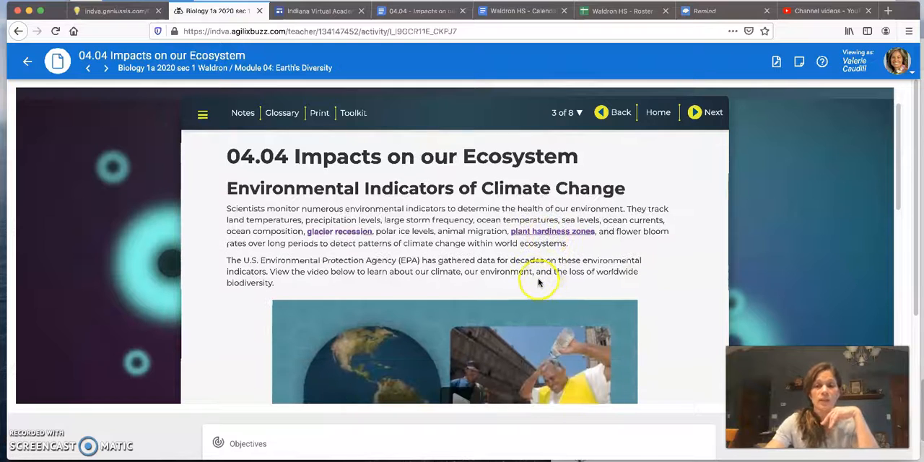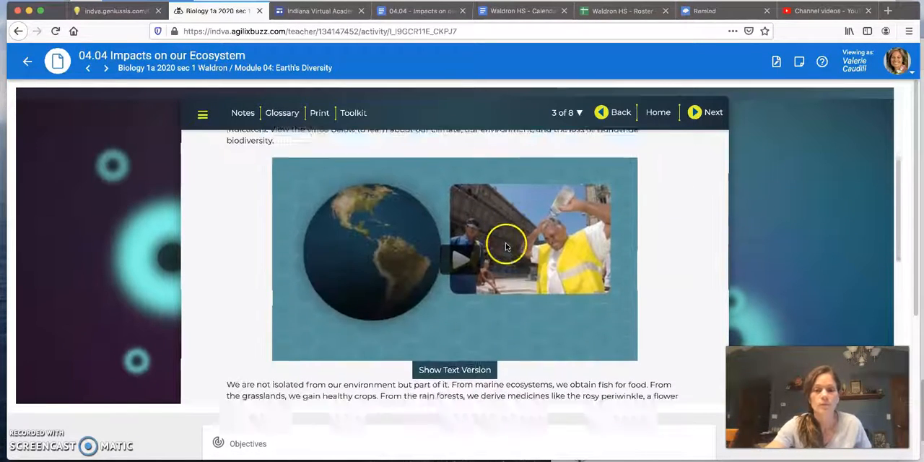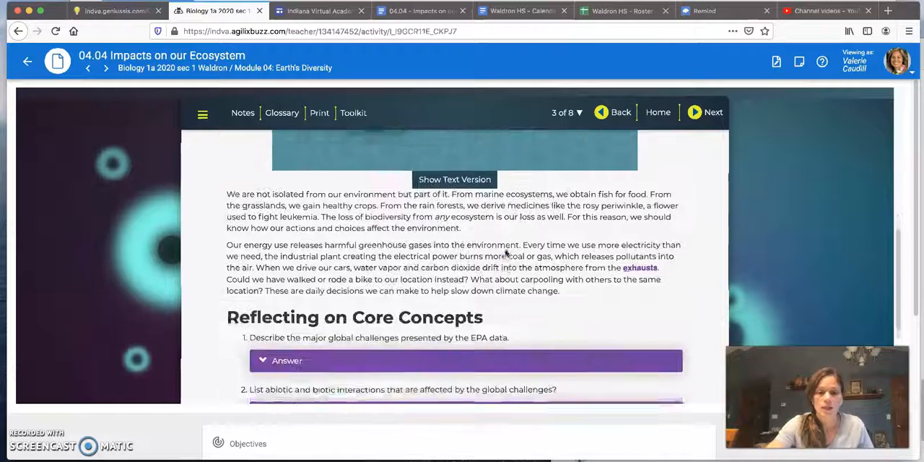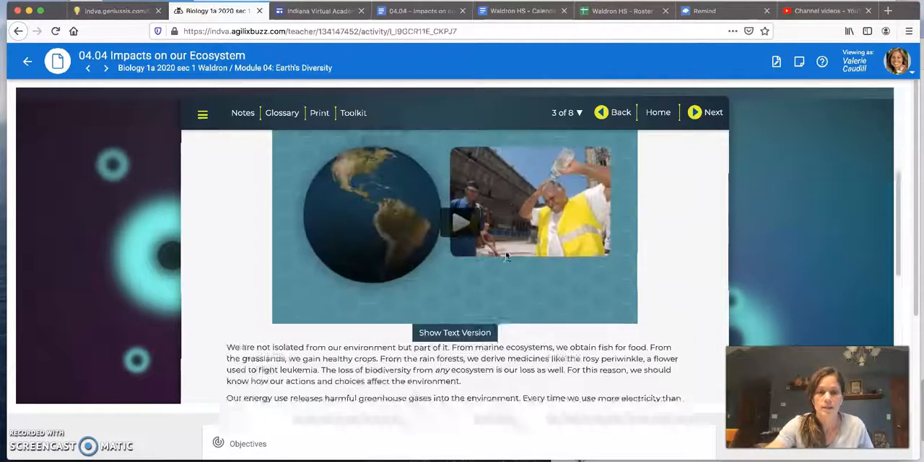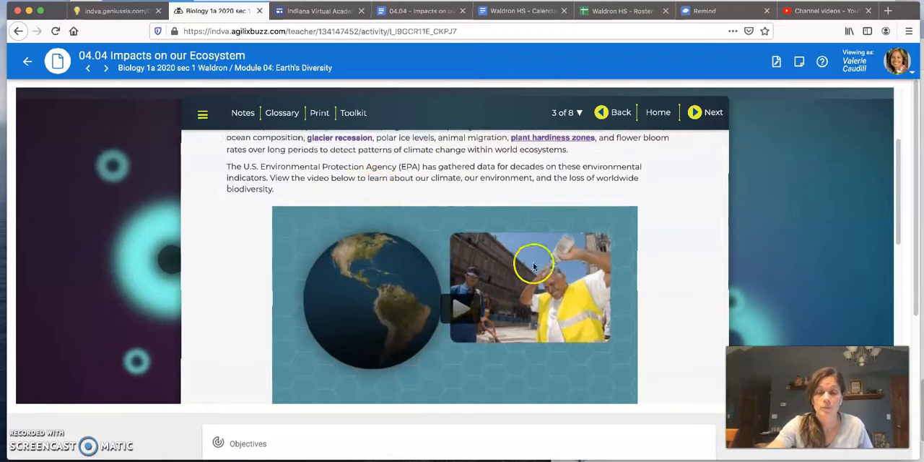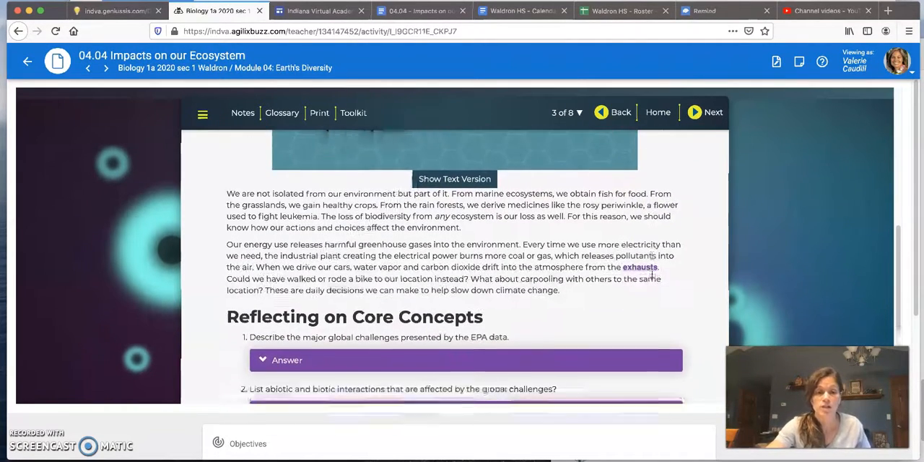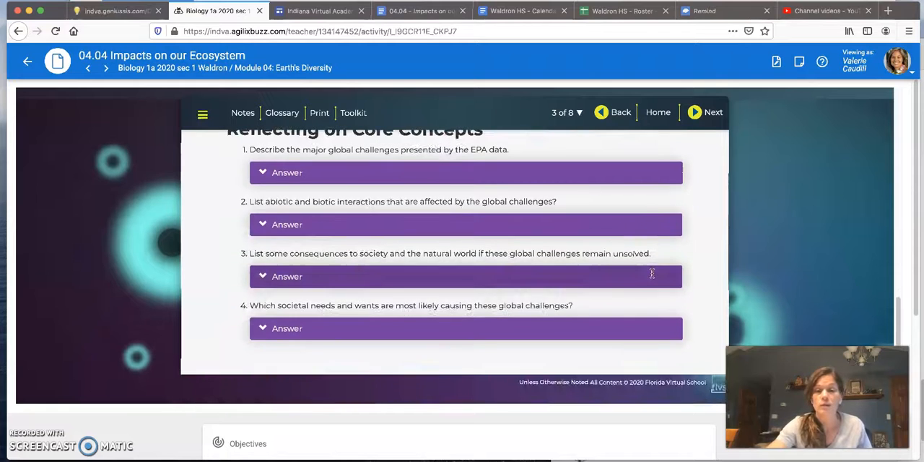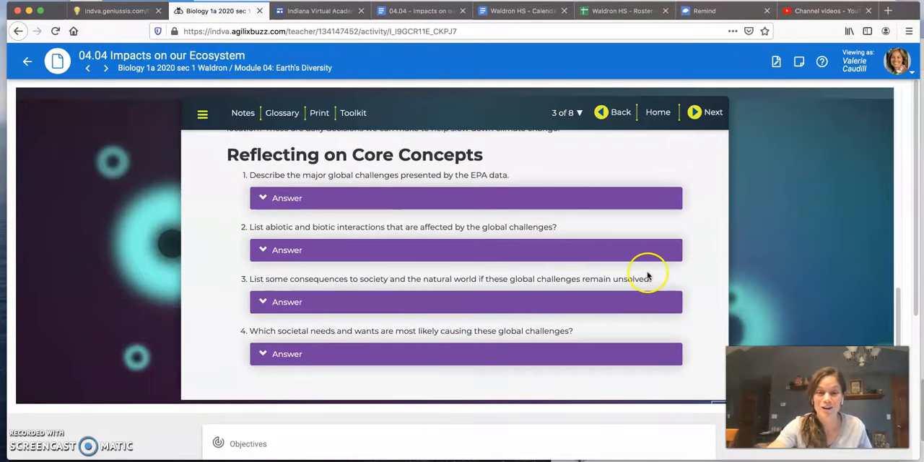Then we have environmental indicators of climate change. With this you have a video as well, with some information described by the EPA, the Environmental Protection Agency. We have reflecting on core concepts here, 4 questions.